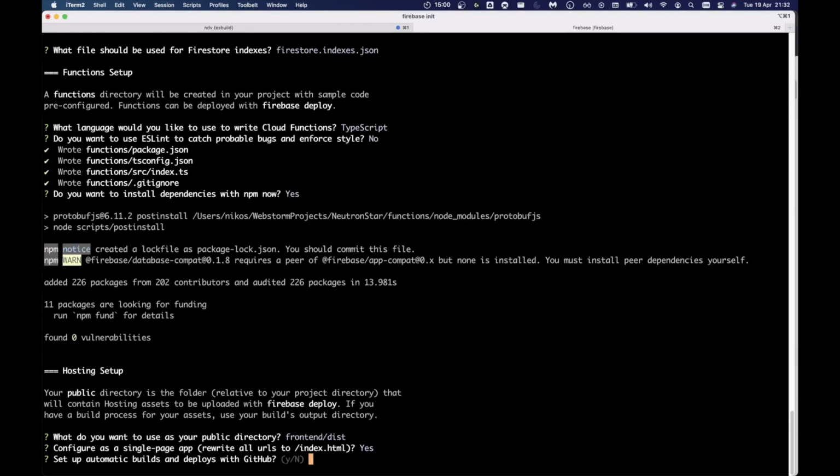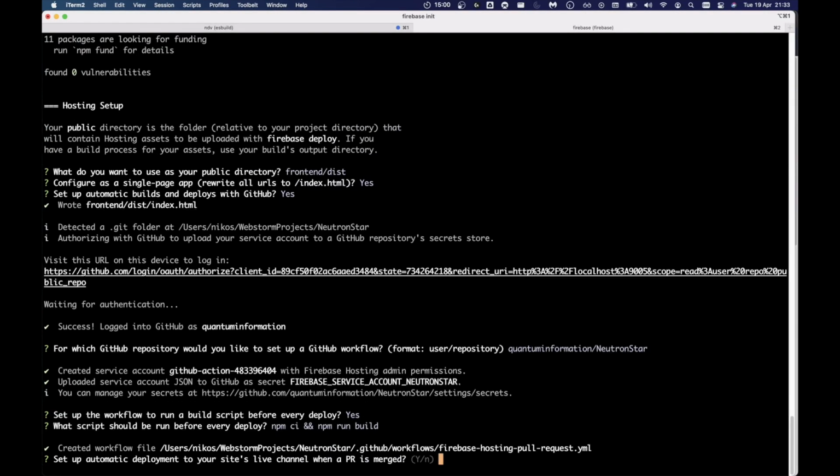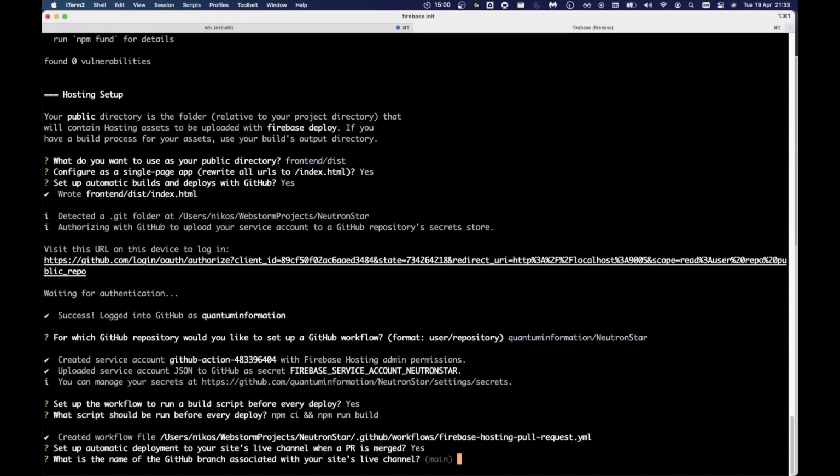Set up automatic builds and deploys with GitHub. Yes. Create workflow. Set automatic deploy to site's live channel when a pull request is merged. I guess so. That's good. What is the name of the GitHub branch associated with your site's live channel? Continue.